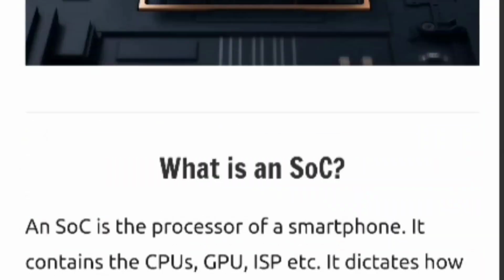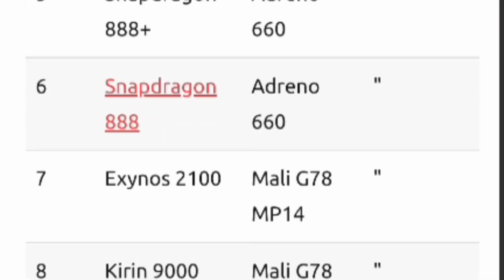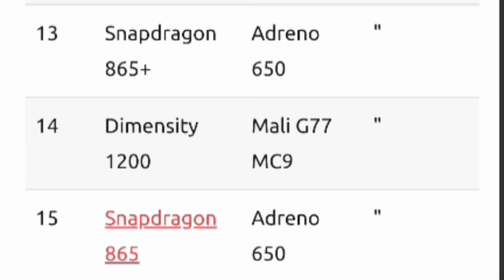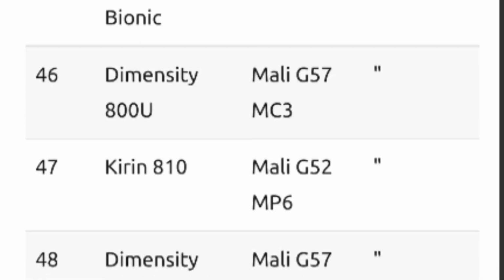Well, one of the very quick ways to solve that problem is recognizing an SoC. Now, I've already made a list of the top 100 smartphone SoCs in the world. I'm also going to leave those links in the description so that you check that out as well.